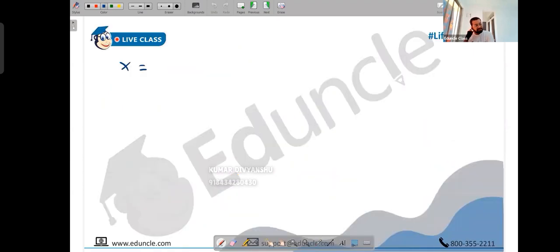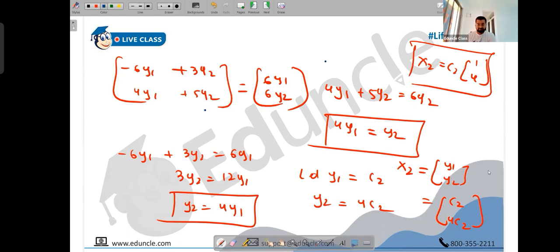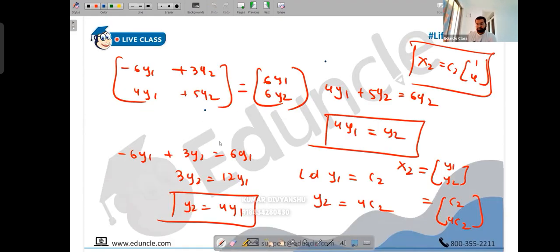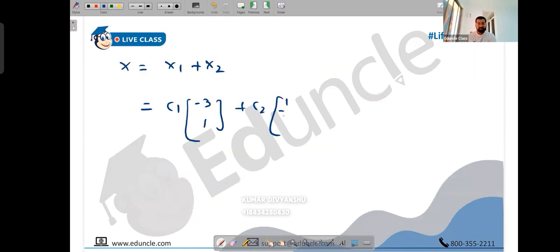So in quantum mechanics we can define any wave function here. That will be a unique linear combination of x1 and x2. So it is c1 into the first eigenvector, minus 1 plus 1, plus c2 into 1, 4. So you can see c1 into the first fundamental eigenvector, c2 into the second fundamental eigenvector.